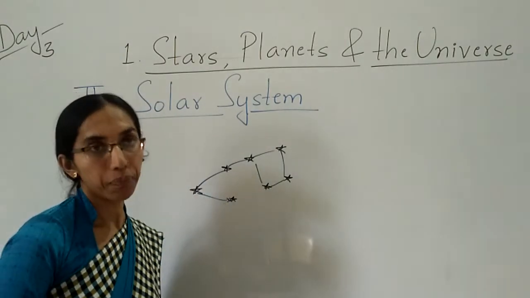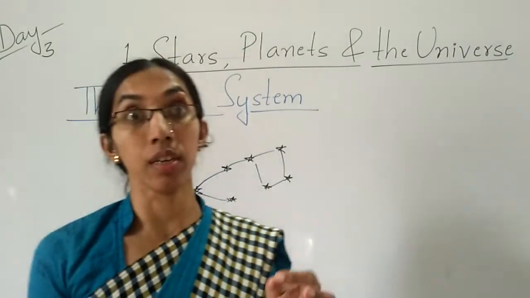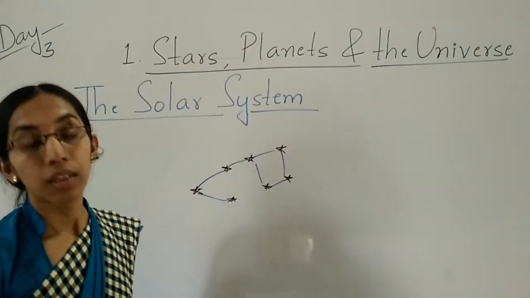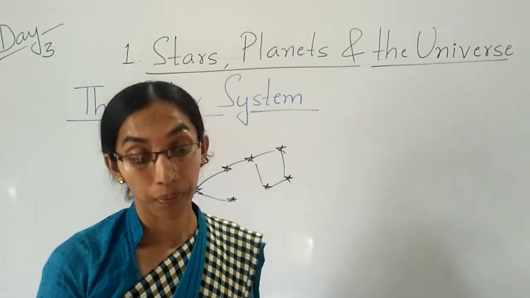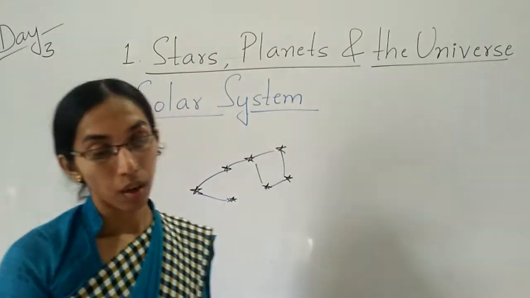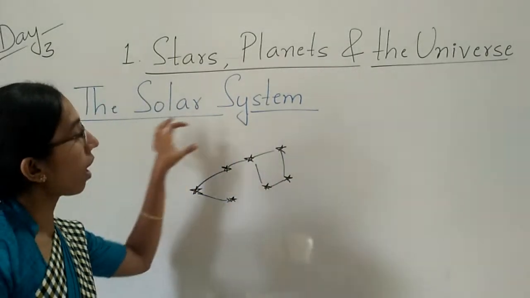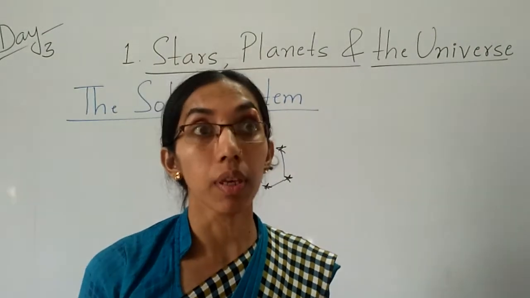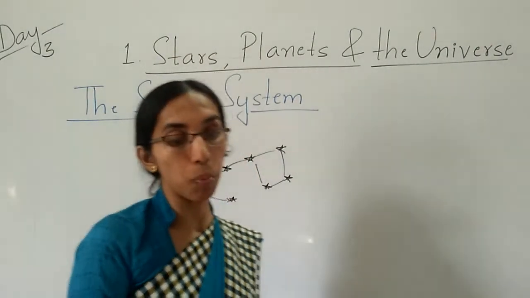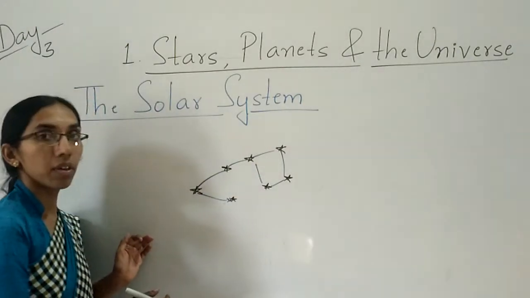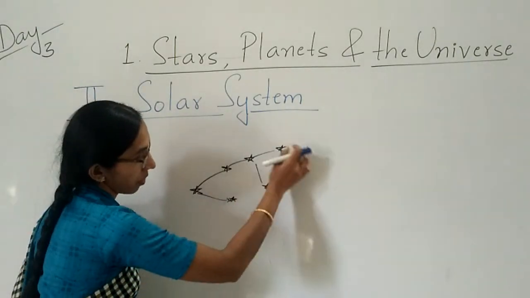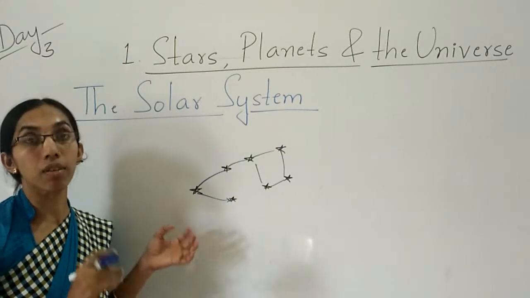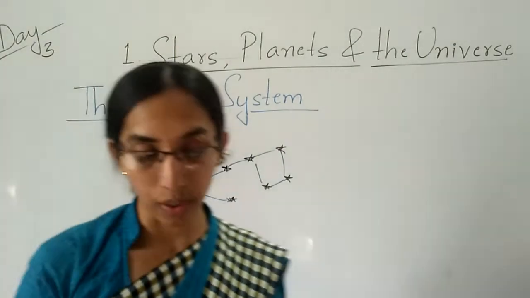You know, children, Saptarishi, Ursa Minor, Leo, and Orion are all constellations. This is how they form: a group of stars forms a pattern or figure, and that is called a constellation.